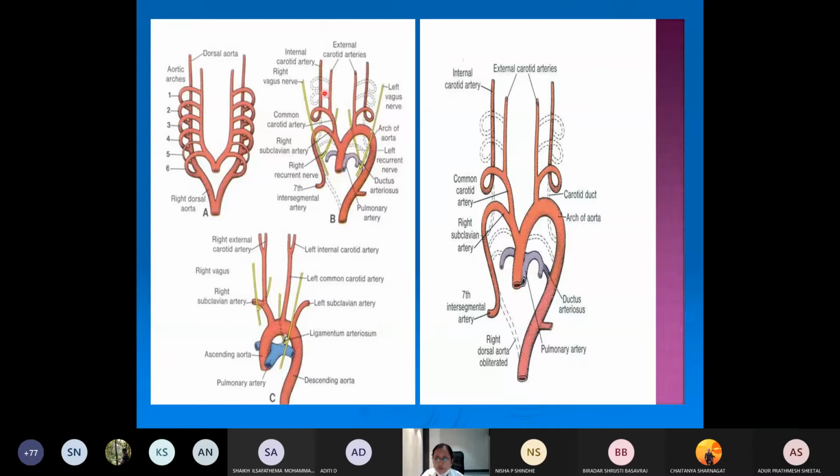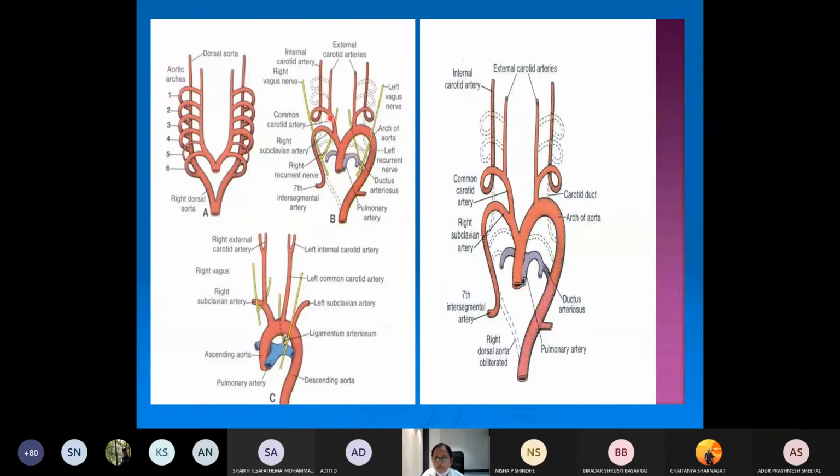So now two important vessels of the head and neck region are formed: the external carotid artery and the internal carotid artery. External is totally a new vessel sprouting from the third aortic arch, and the internal carotid artery is from the dorsal part of the third aortic arch and the right dorsal aorta cephalic to the ductus caroticus.